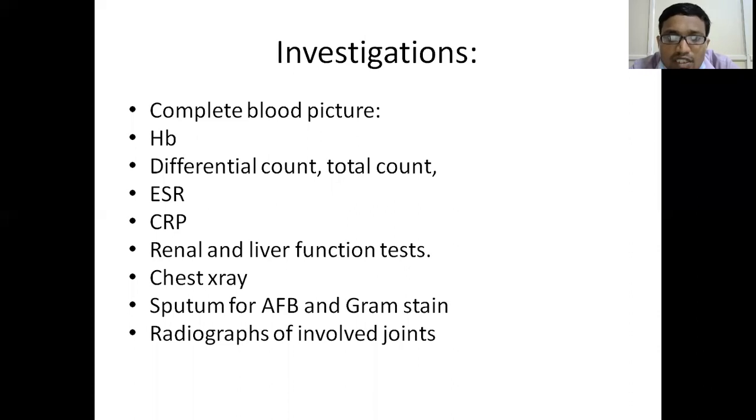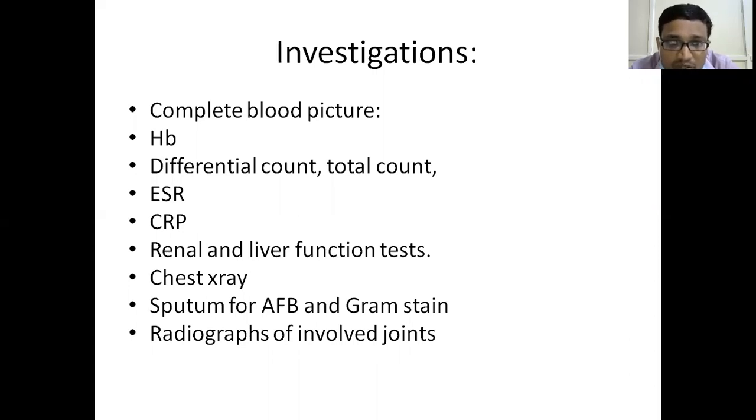In any case of skeletal tuberculosis, chest X-ray has to be done, because usually it is the pulmonary tuberculosis that is the focus of infection. Concomitantly, skeletal tuberculosis and pulmonary tuberculosis can also be seen, not in every case, but in 10 to 20% of the cases. So chest X-ray is mandatory for investigating a skeletal tuberculosis patient.